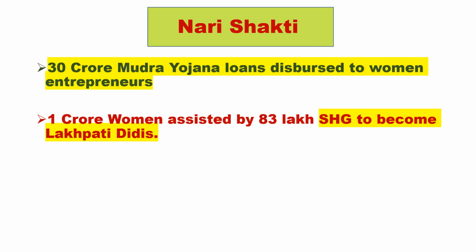Next is Nari Shakti. For women empowerment, 30 crore Mudra Yojana loans have been disbursed to women entrepreneurs. Next, 1 crore women assisted by 83 lakh self-help groups will become Lakhpati Didis, that is, earn at least 1 lakh a year.